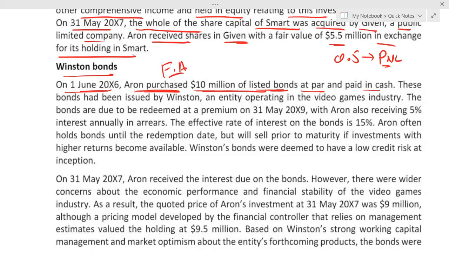In case of the amortized cost category, students, what are the 2 conditions which you have to meet? Can I say one is the business model test? For amortized cost, the business model is you will keep the investment till maturity. And the contractual cash flow test. What is the contractual cash flow test? Can I say the contractual cash flow test means there will be only contractual cash flows, that is interest and principal repayment.